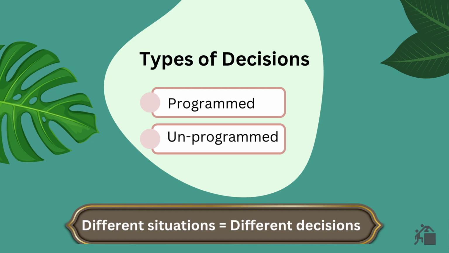Unprogrammed decisions. These are complex decisions made for new situations. For example, a company facing a sudden drop in sales and deciding what strategy to use to recover. Since this situation is new and uncertain, it requires careful thinking and judgment. So different situations require different types of decisions.